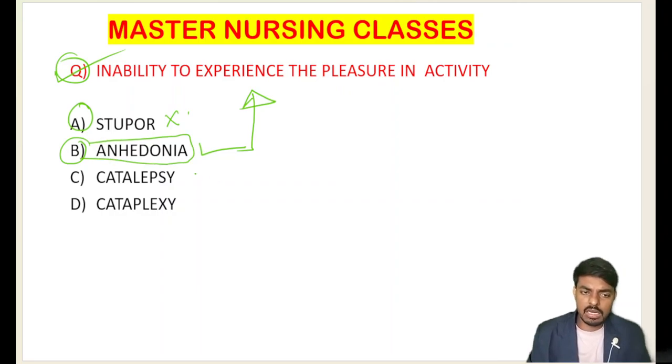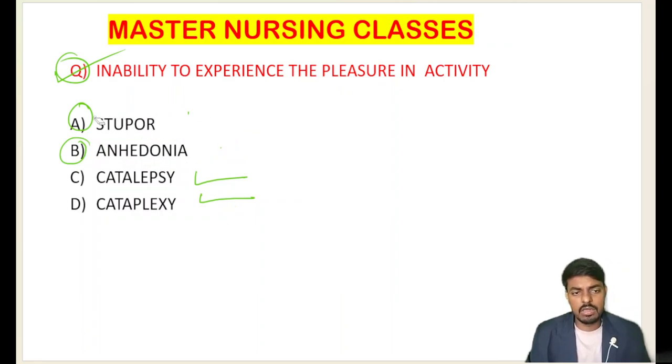And what are catalepsy and cataplexy? Two very important words that confuse you in the exams. Let me clear your concept here. What is stupor, what is catalepsy, and what is cataplexy? Anhedonia we have studied here, students. Anhedonia is the inability to experience pleasure in activities. That is what we call anhedonia.